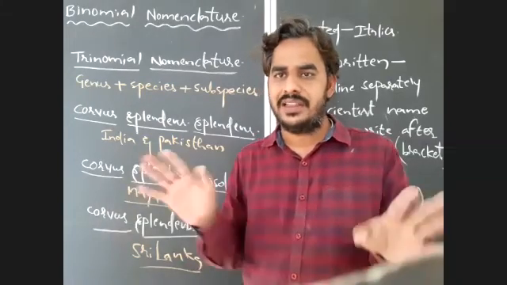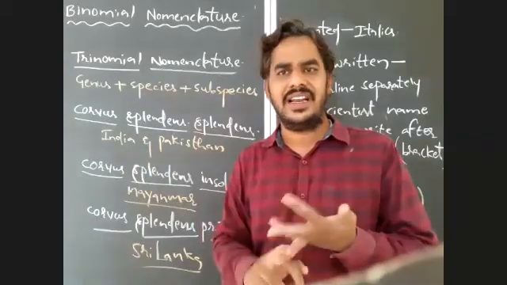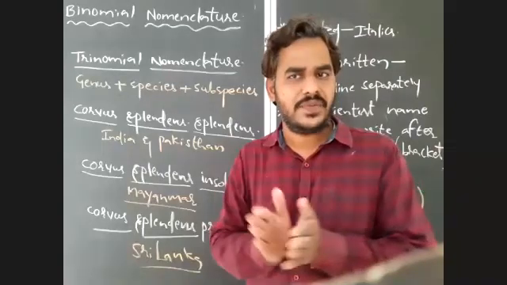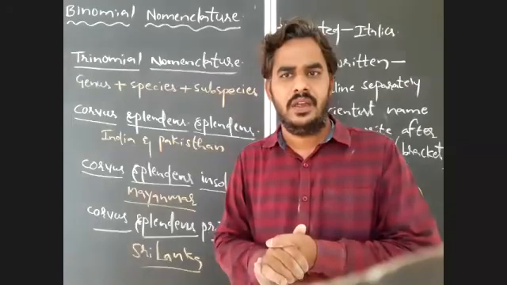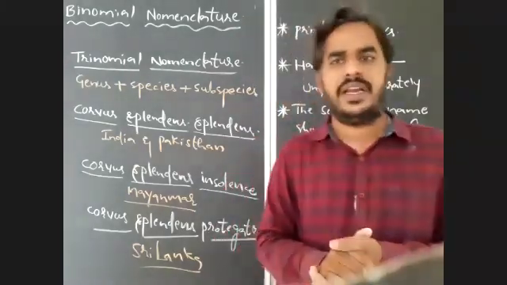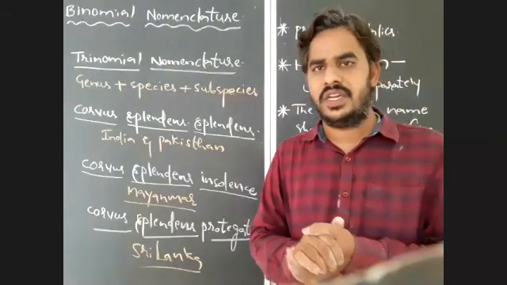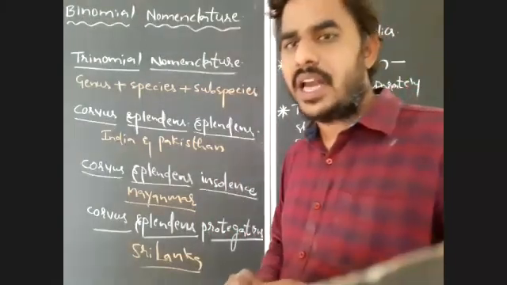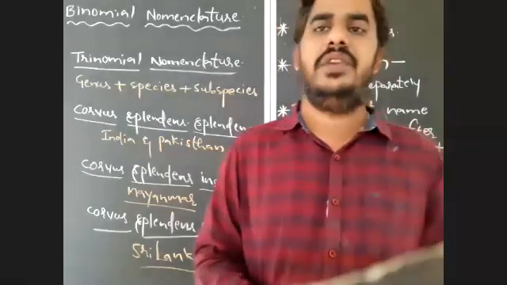If you observe all these scientific names, Axis axis, Naja naja, Catla catla, Hilsa hilsa, both the genus name and species name are the same. This type of binomial names are known as tautonyms. In the next class, we will discuss tautonyms and also sibling species. Those two concepts we will discuss in the next class.